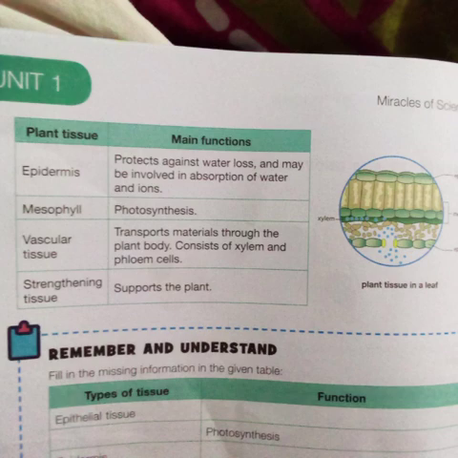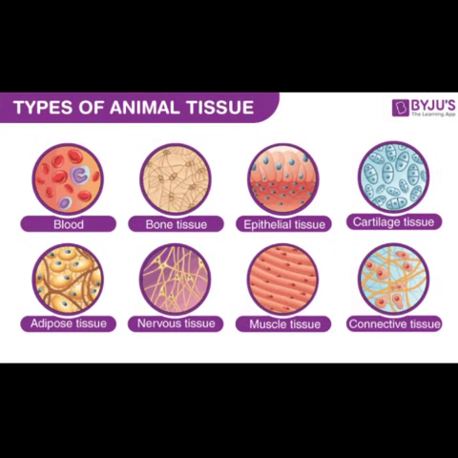Coming towards the types of animal tissues. These are the list of animal tissues and they also have their structure. Number one is blood, bone tissue, epithelial tissue, cartilage tissue, adipose tissue, nervous tissue, muscular tissue and connective tissue. You can see the internal structure and the colors of all animal tissues in this slide.